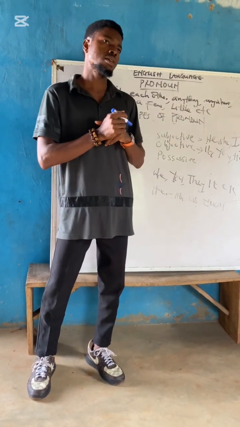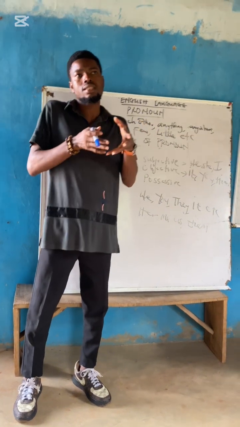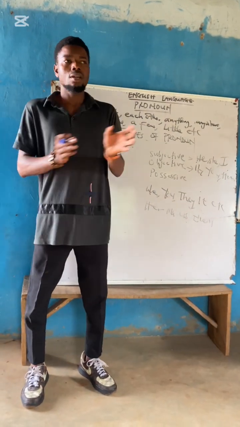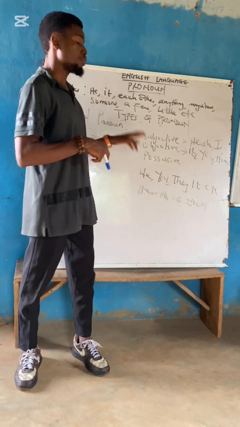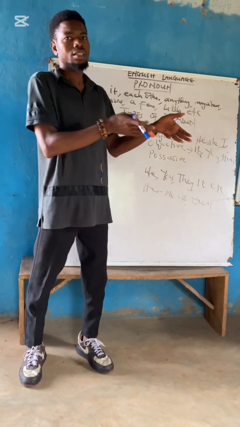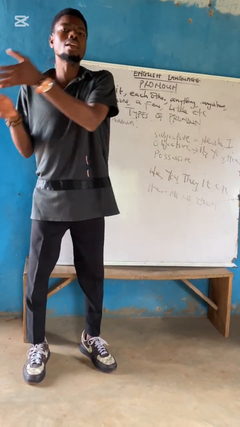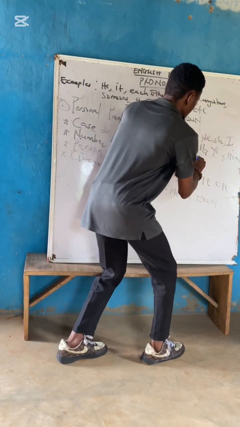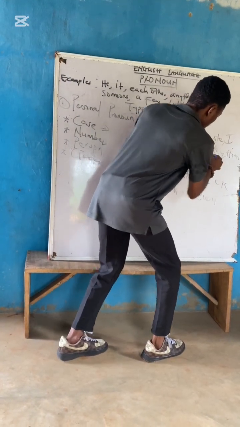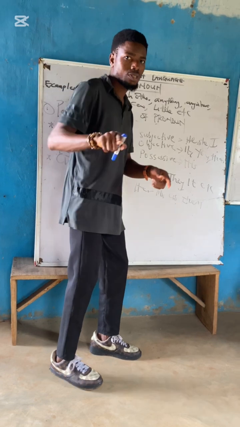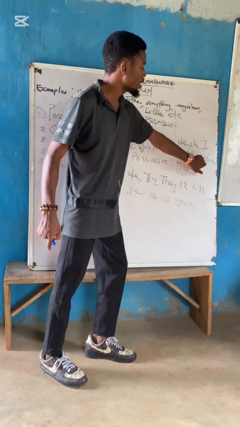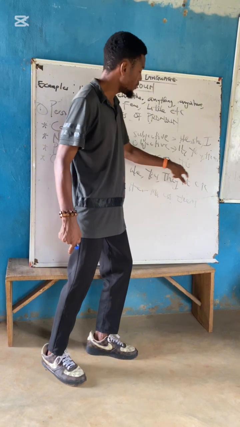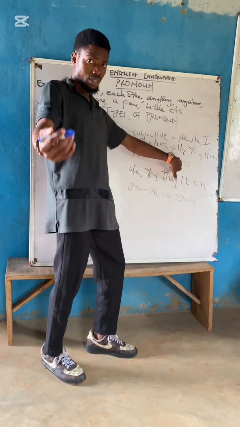Look at this. The book is for James. I want to replace James with a pronoun. I would say the book is his. The book is his. So look at this. His is the possessive case of he. He is subjective, him is objective, while his is possessive case.